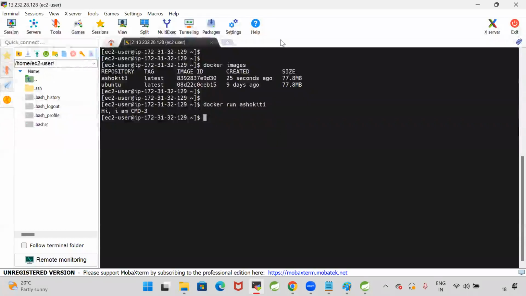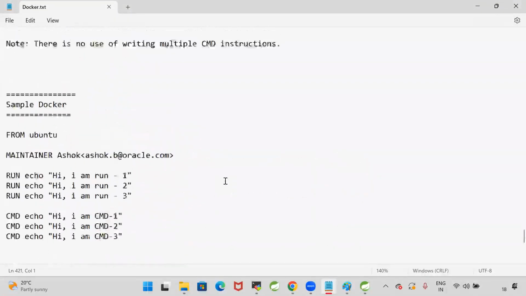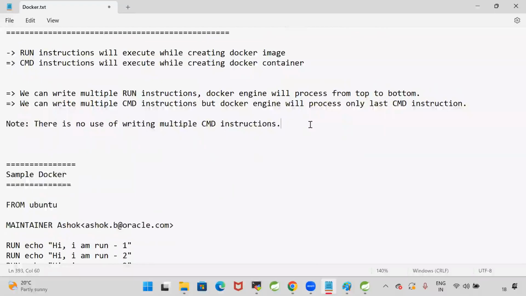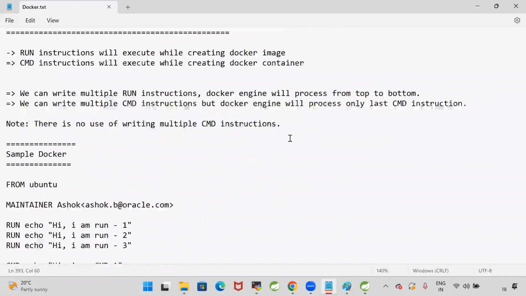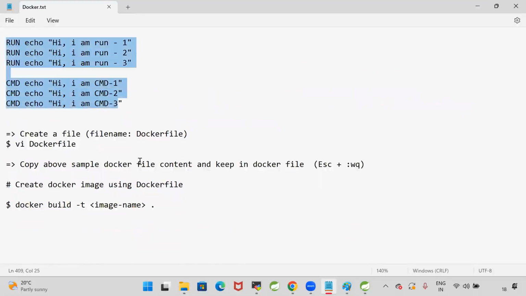Are you clear with my point? Yes. So I want you people to practice this. I will upload this Docker notes, guys. This is very, very, very important to understand what is the Docker file, what are the keywords we will use in the Docker file, how to write the Docker file, how to build the Docker image, and how to